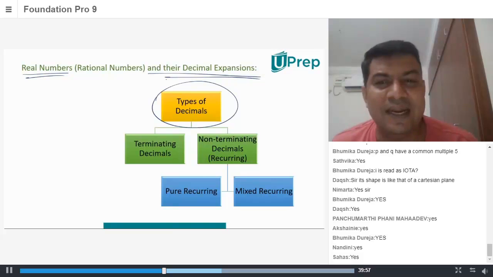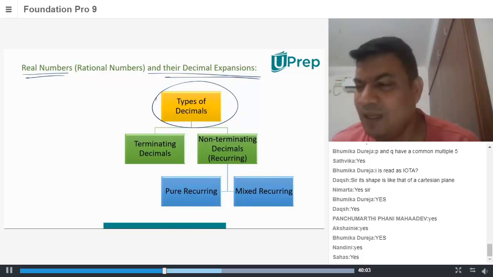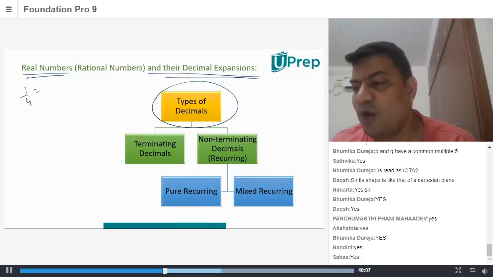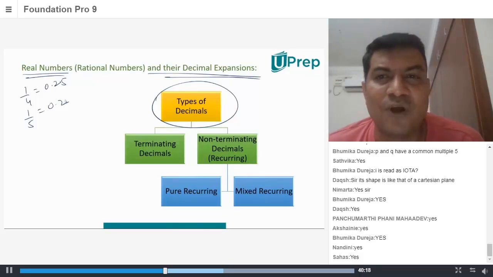You know decimals, right? In decimals, there are two types, terminating decimals and non-terminating decimals. What are terminating decimals? For example, I have 1 by 4. 1 by 4 is what? 0.25. It's terminating. We have 1 by 5. 1 by 5 is what? 0.2. Is it terminating? Yes. I hope you know how to calculate 1 by 4 and 1 by 5.